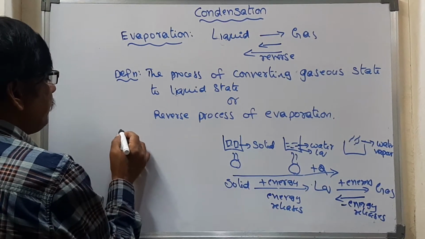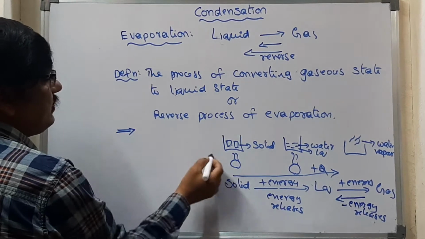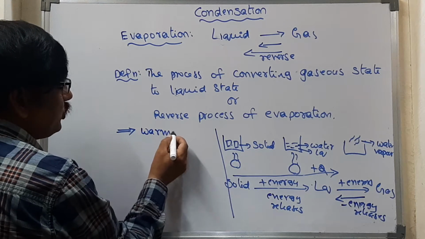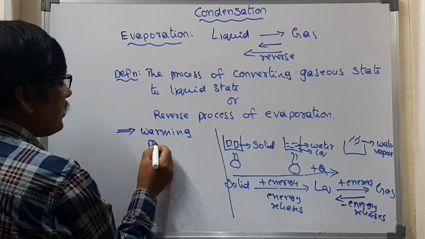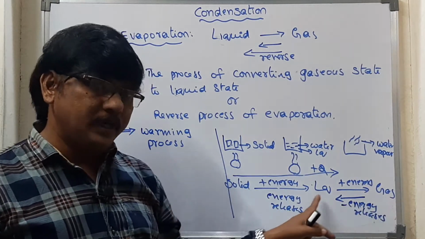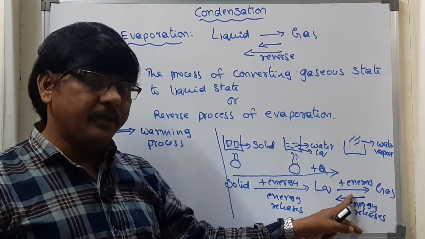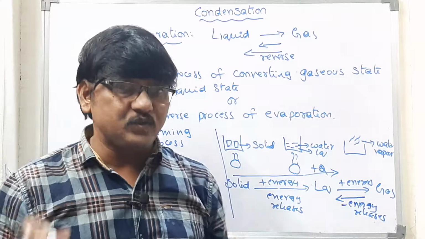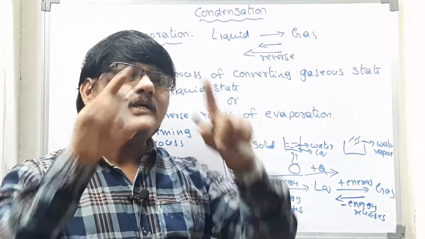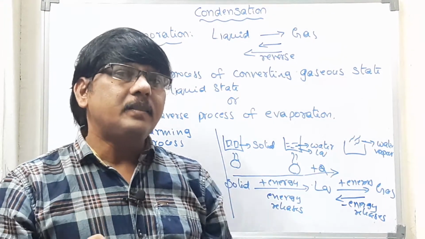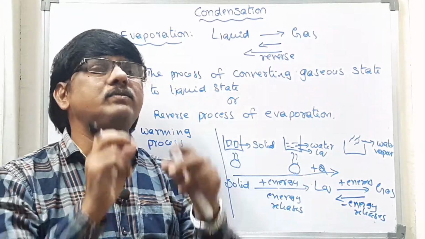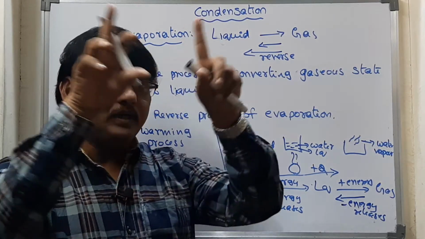What are the properties? The first property is that this is a warming process, not a heating process. Again, you should not get confused over that. What is meant by a warming process? Once the gas converts into liquid, whatever energy was supplied will be released into the atmosphere. That is called warming. So at the time of condensation, the atmosphere becomes warm. The reason is that the gas state is converting into liquid state. As gas has a lot of energy, that energy will be released, and because of that energy the atmosphere becomes warm.